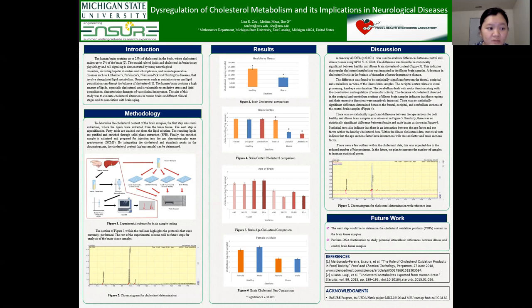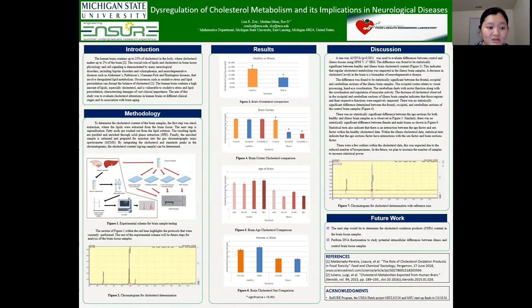Regarding the methodology, to determine the cholesterol content of the brain samples, the first step was sterol extraction, where the lipids were extracted from the brain tissue. The next step is saponification. Fatty acids are washed out from the lipid solution. The resulting lipids are purified and enriched through solid phase extraction. Finally, the enriched sample is silylated and prepared for injection into the gas chromatography mass spectrometer, the GC-MS.